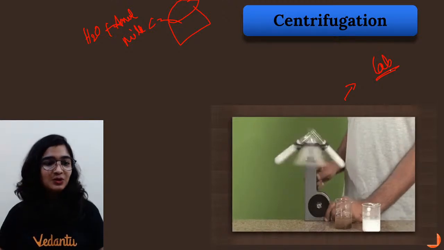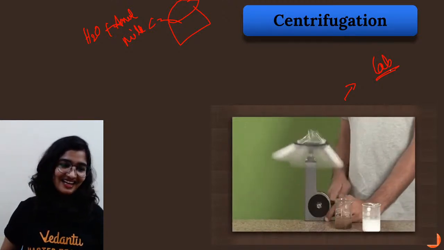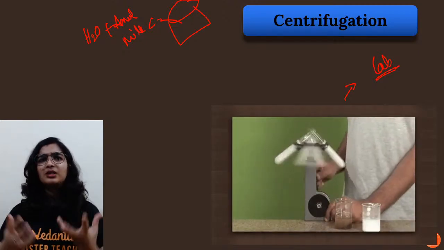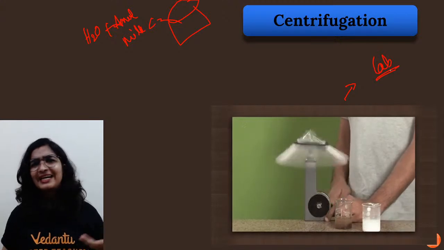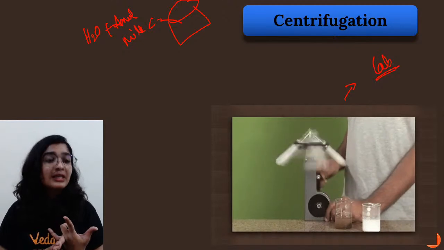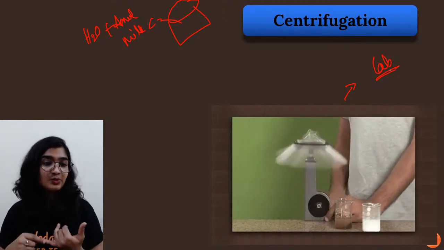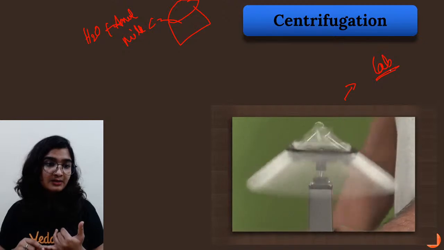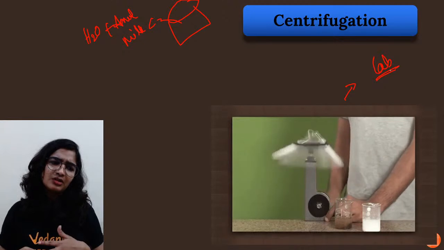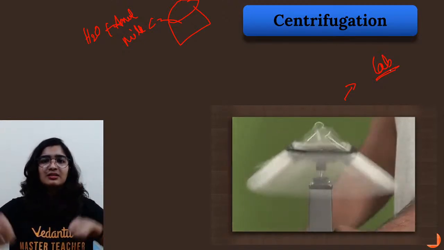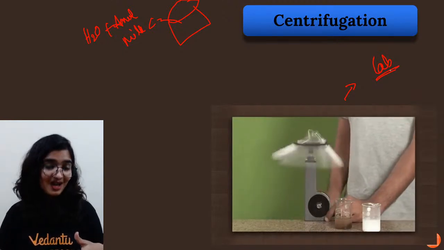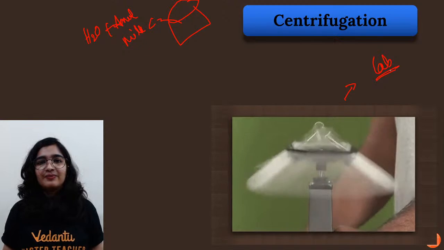So how centrifugation works is, for example, at home your grandmother or mom or dad will prepare butter from buttermilk or milk. Have you ever seen it? In blood tests also they use this. Making curd, I don't think they use centrifugation. The churning process in the songs of Krishna and all that you might have seen. That is the same thing.